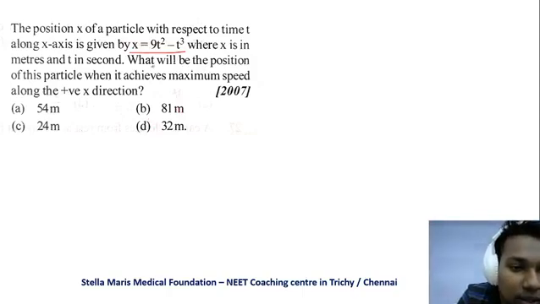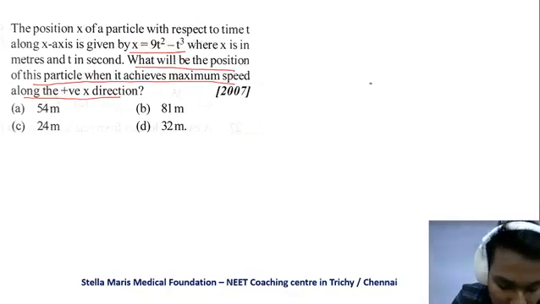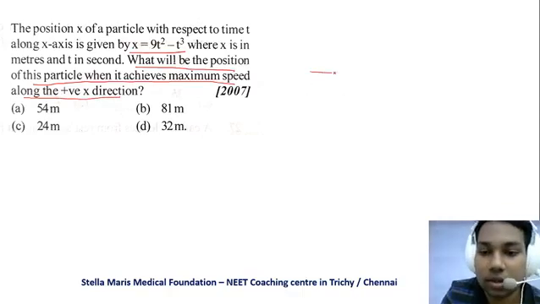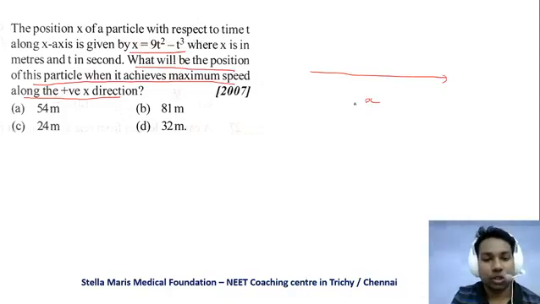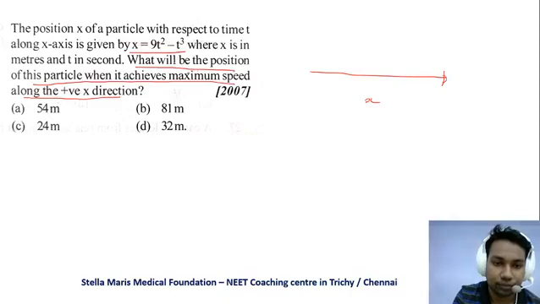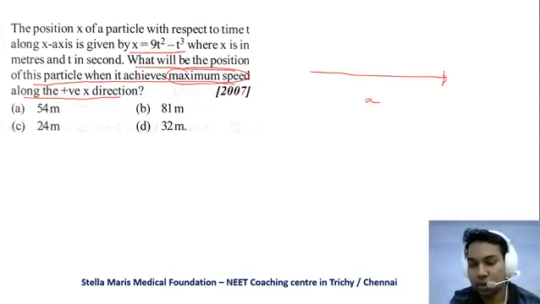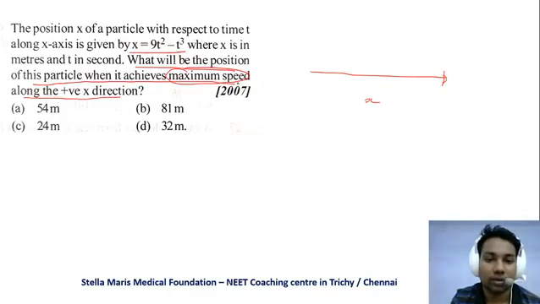So here they're asking what will be the position of the particle when it achieves maximum speed along the positive x direction. So the particle is moving along the positive x direction. What is the position of the particle when it achieves maximum speed? This maximum speed is the keyword in the question. So we have to find out the boundary condition, maximum speed.